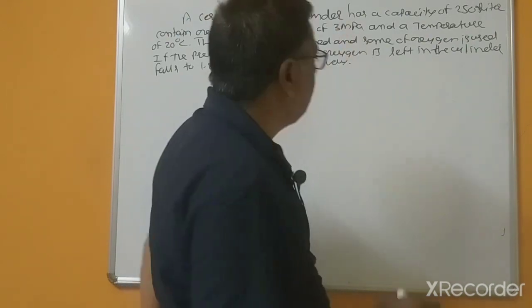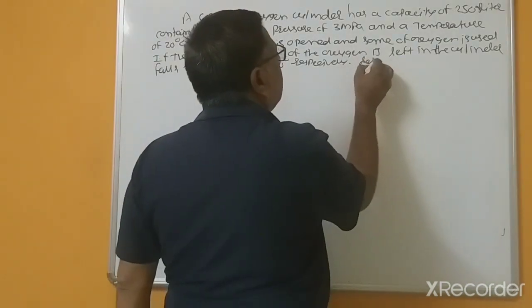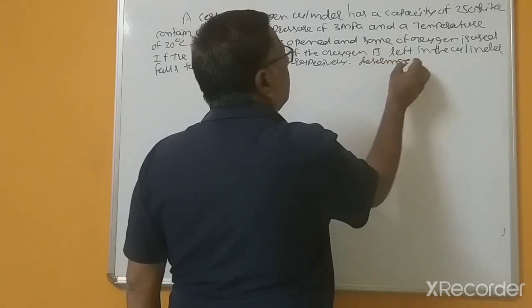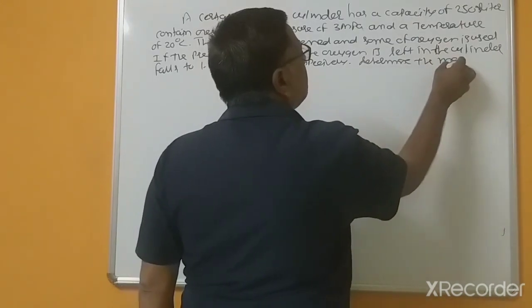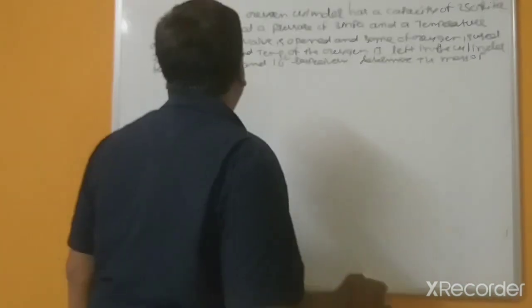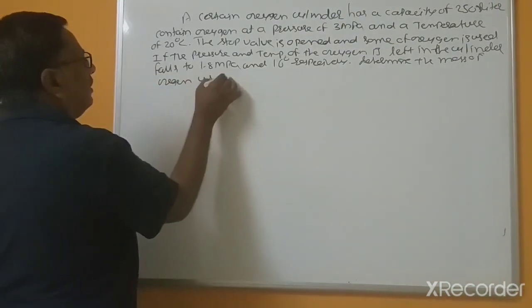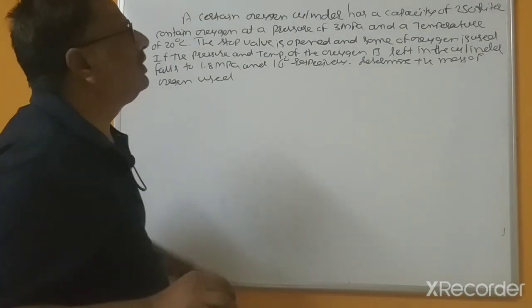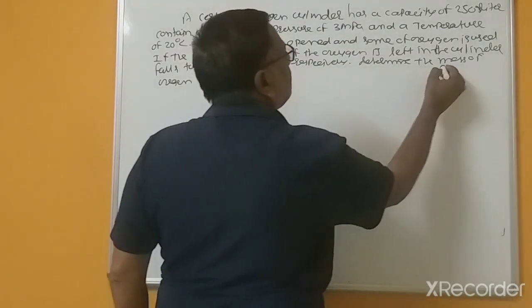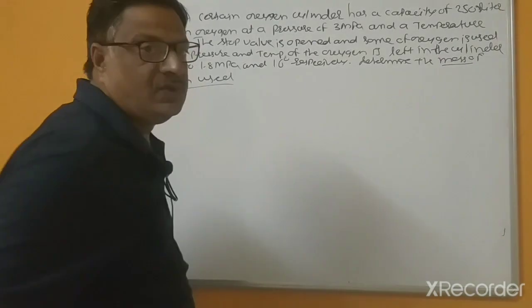determine the mass of oxygen used. So what is to be found out? Mass of the oxygen used.